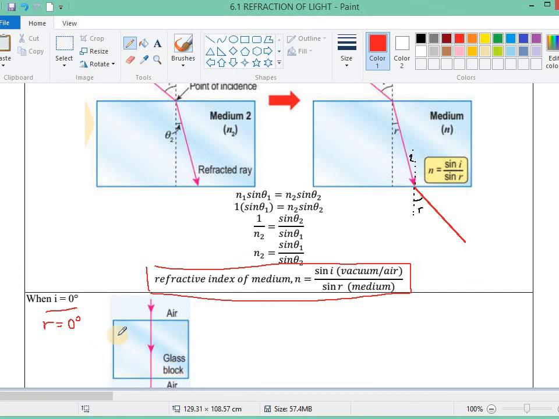When this happens, do we have refraction of light or not? The answer is no. We do not say that the light is refracted. Why? Because there is no change in direction.